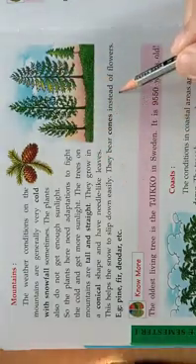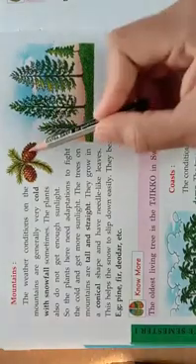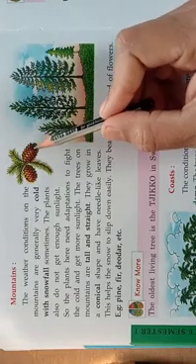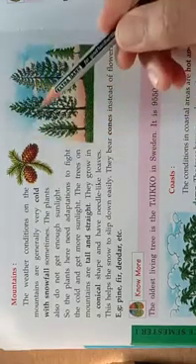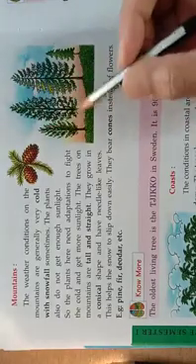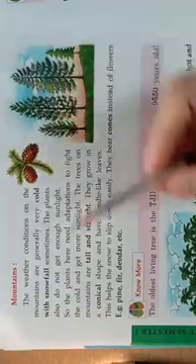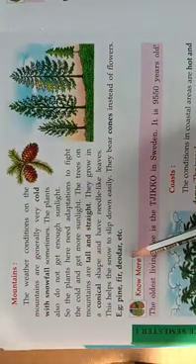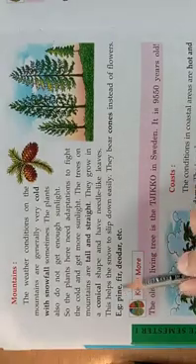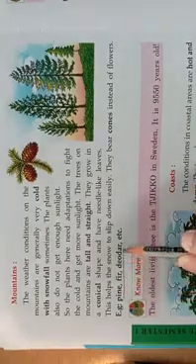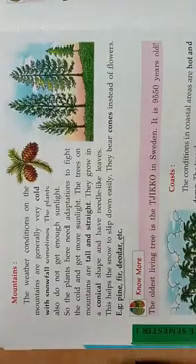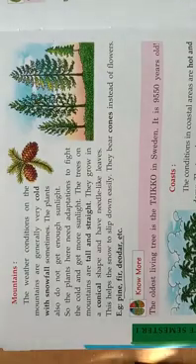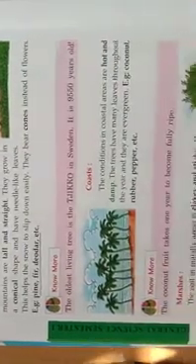They bear cones instead of flowers. See here, these are the flowers of the plants in the mountain area. They bear cones instead of flowers. What is it called? Cones. For example, pine, fir, deodar are examples of mountain plants. Understood? Pine, fir, deodar. These are all the plants that grow in the mountain area.